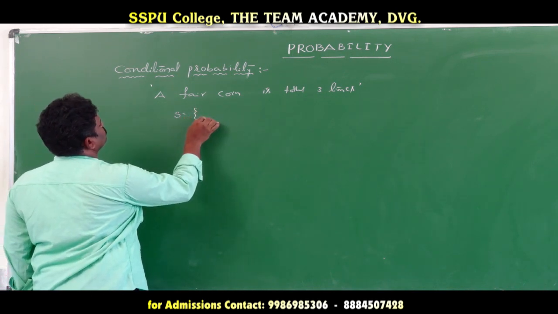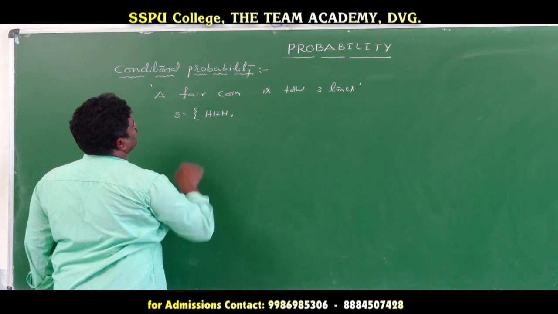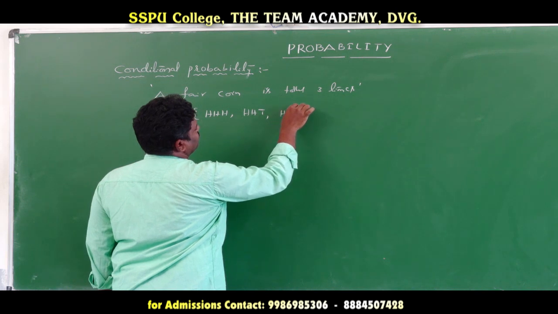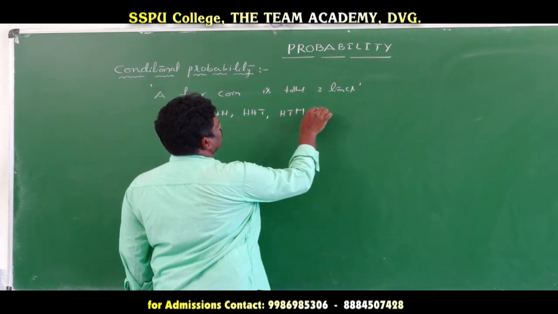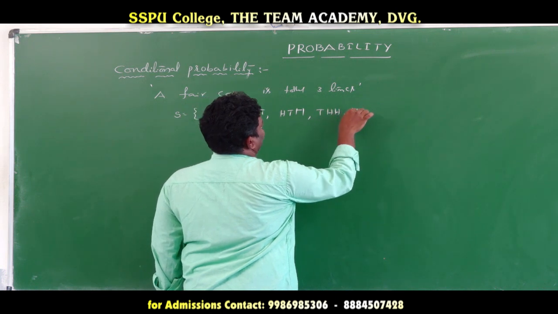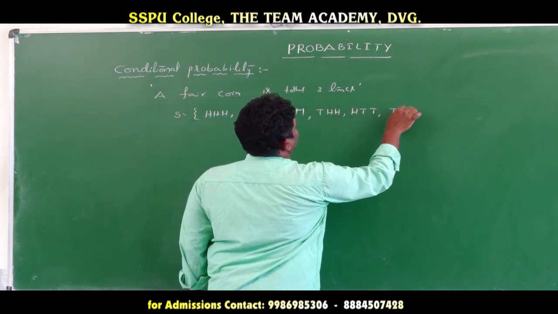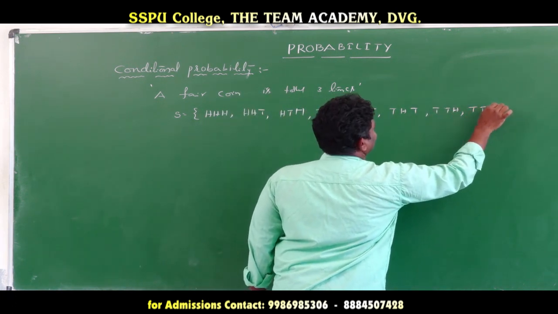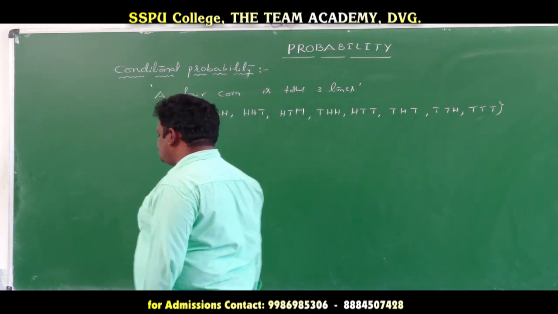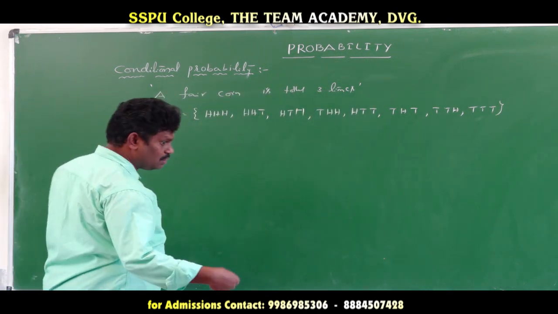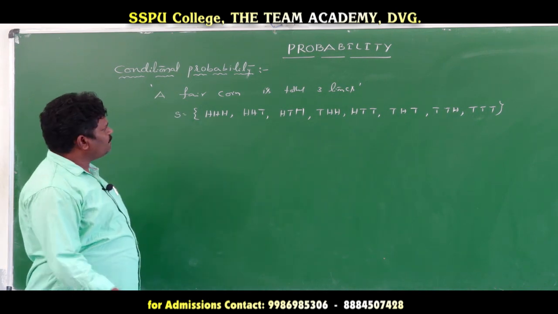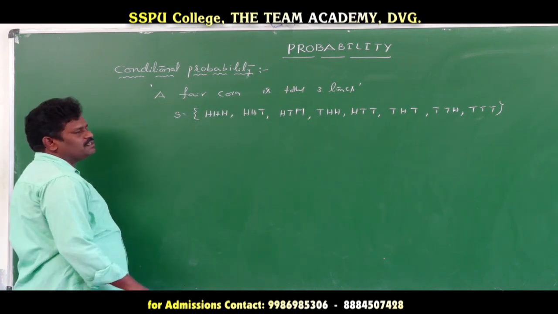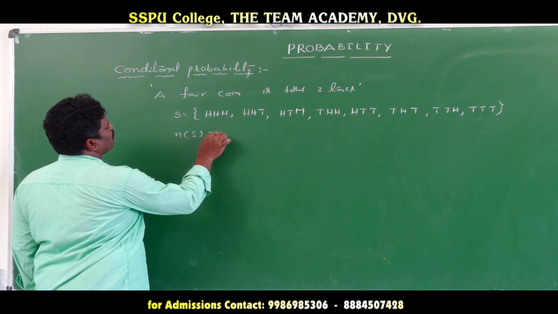S is equal to the set of HHH, HHT, HTH, THH, HTT, THT, TTH, TTT. Okay? A fair coin is tossed 3 times, or 3 coins are tossed at a time. If you write the sample space, the total number of sample points is equal to 8.